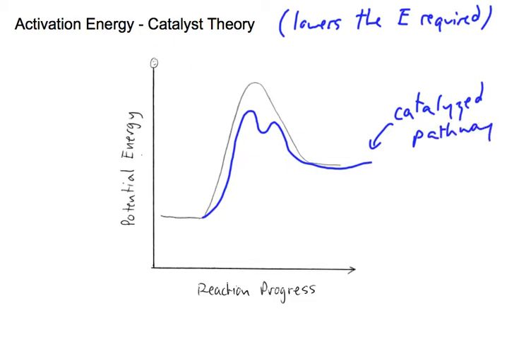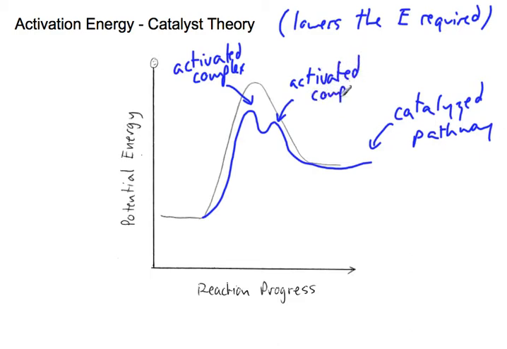And if it's a series of steps, what you might have is one activated complex, again not very stable, but energetically lower than the original activated complex up here. And so then that activated complex again becomes more stable, but you form another or second activated complex, and it then proceeds to form your desired product. It's not uncommon for catalyzed reactions to occur in a series of steps.